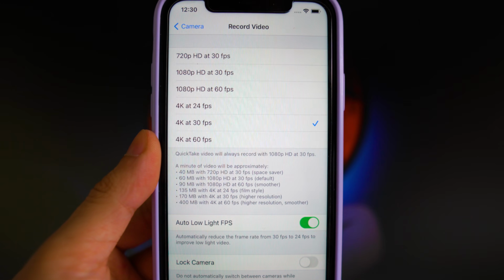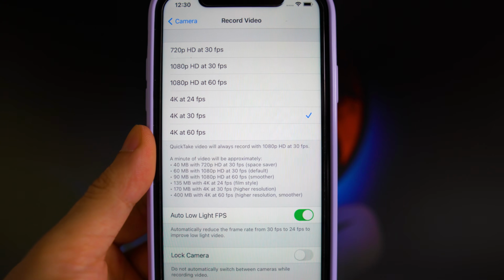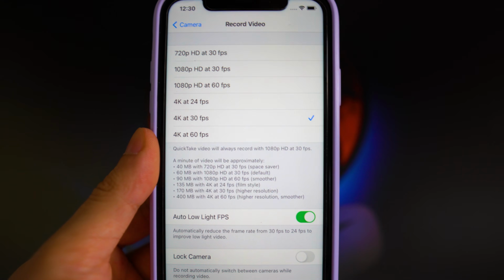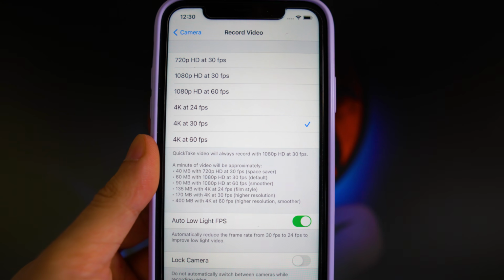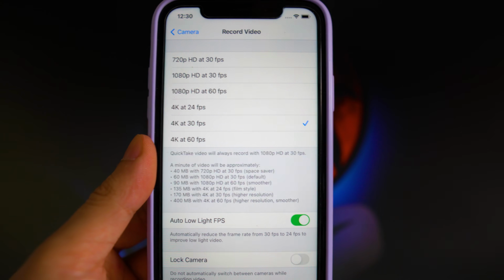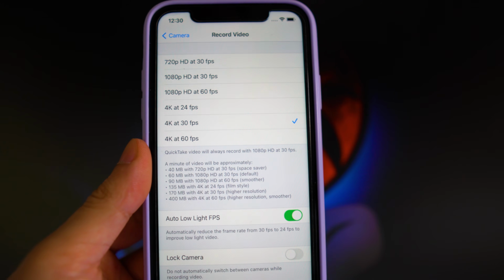So like I said, you just want to consider how much storage you have on your iPhone, because I know a lot of people, on average, will most likely have 64 gigabytes of storage. I know there are other people who have 128 or 256, but like I said, it all depends on your device. So the next setting we want to look at is the Auto Low Light FPS.